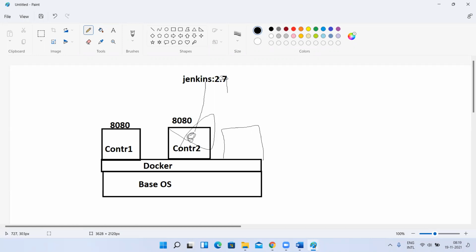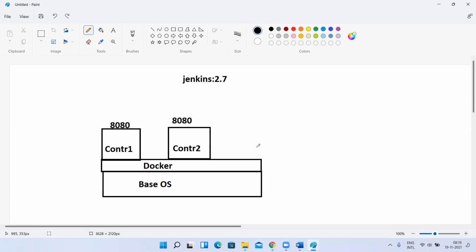I want to persist my data beyond the life cycle of my container. Means I want to keep the container data even after its life cycle. Even if I remove a container, I want the data. So when I recreate a container, the new container should get the same data. So I want to persist container data beyond its life cycle. So what should we do?